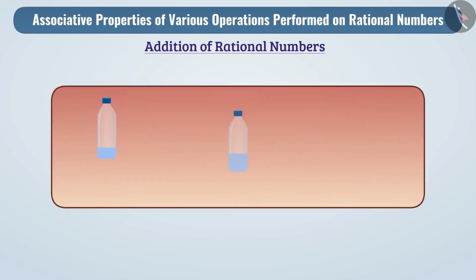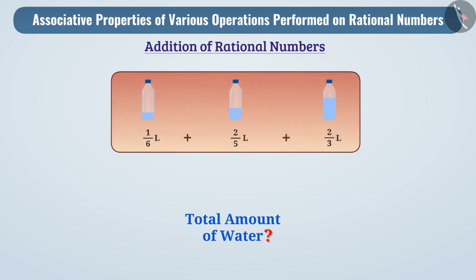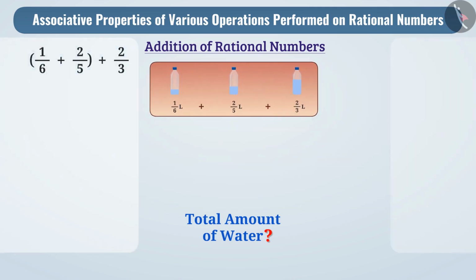Suppose the amount of water in 3 bottles is 1/6 liter, 2/5 liter, and 2/3 liter respectively. If we want to find the total amount of water, then we have to add these. That is, we have to find the result of 1/6 + 2/5 + 2/3. To simplify this, we can create groups like this or like this.